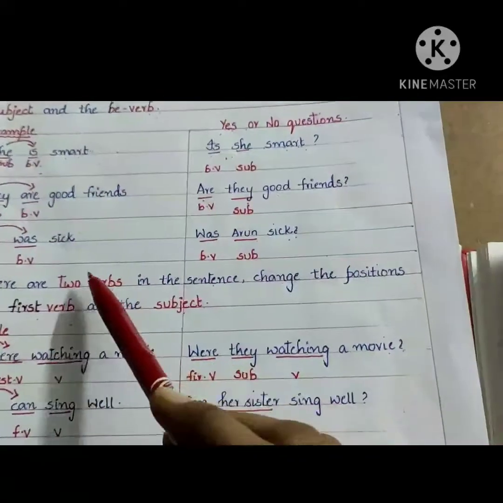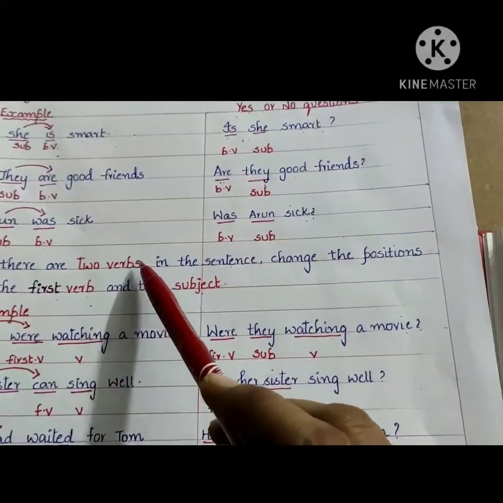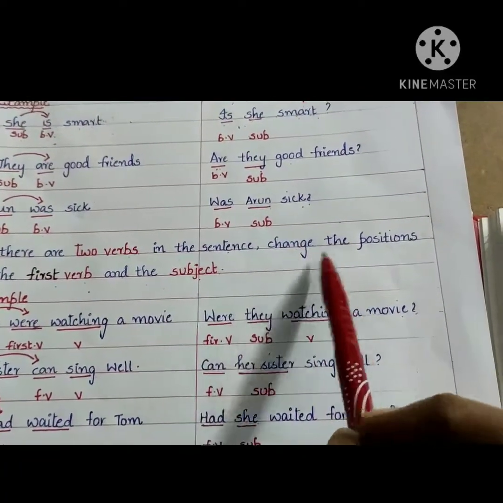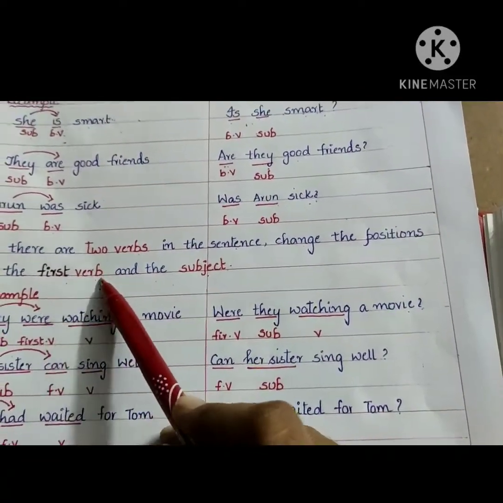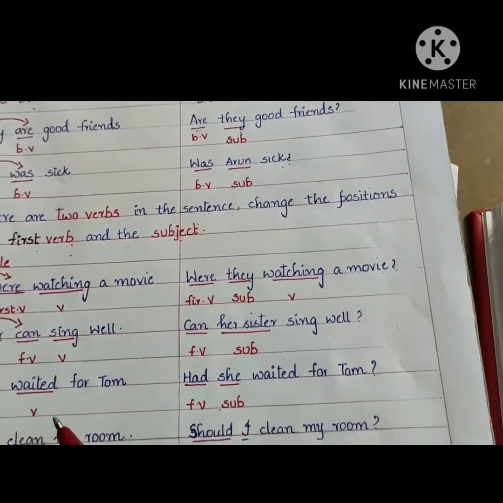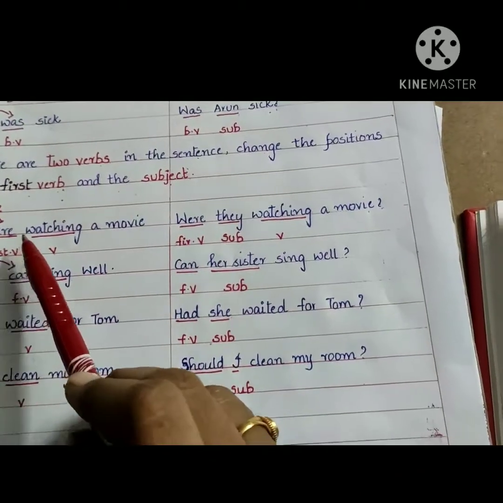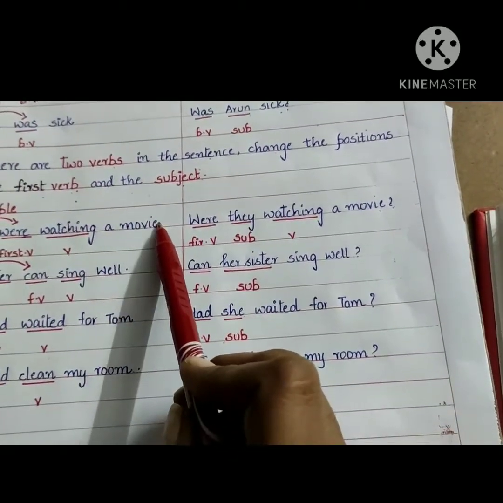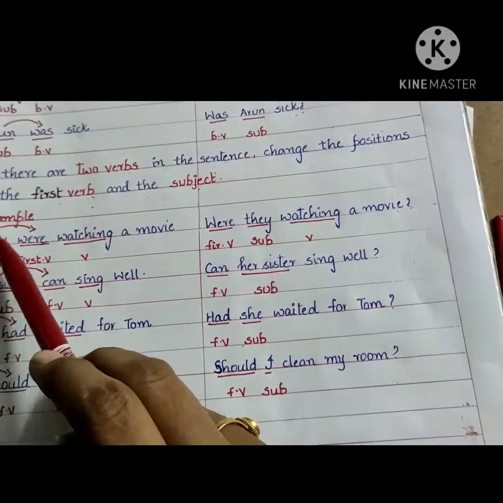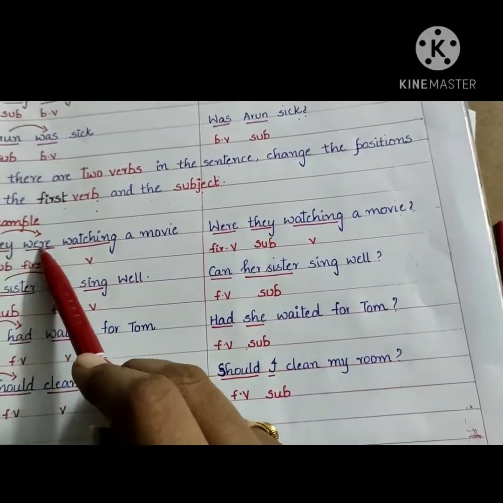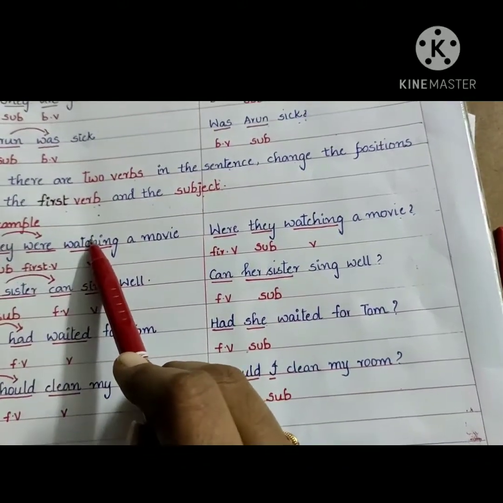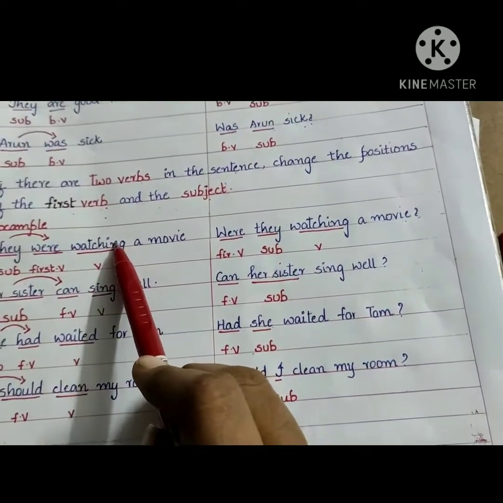But coming to now, how many verbs are given here? Two verbs are given in the sentence. Then you have to change the positions of the first verb and the subject. Let us go through the examples. They were watching a movie. In this sentence, they is the subject, were is the first verb, and watching is the second one.